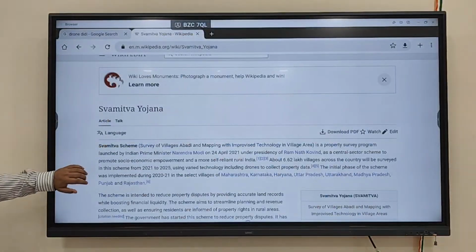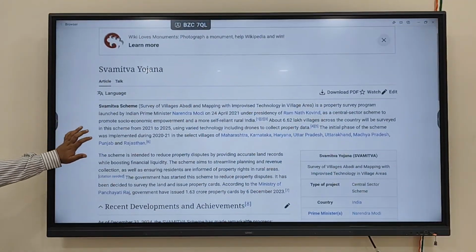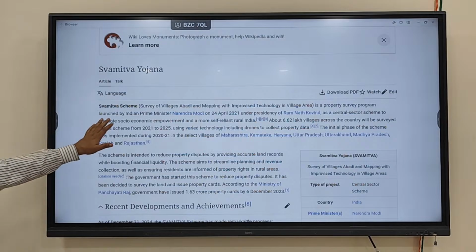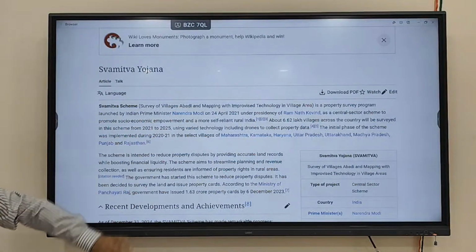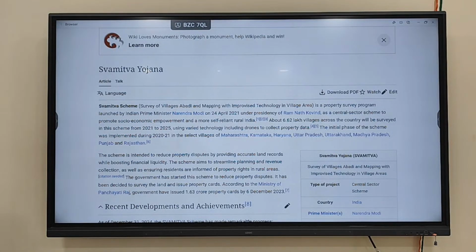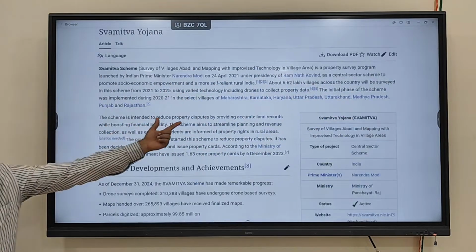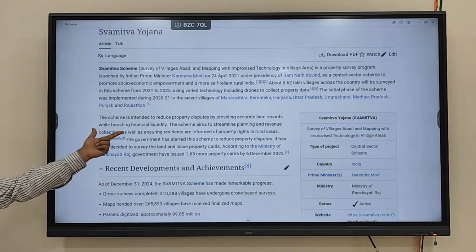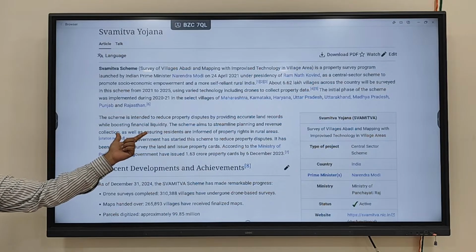This scheme, the Swamitwa scheme, is a property survey program. Launched by whom? Launched by the Prime Minister. The scheme is intended to reduce property disputes and provide accurate land records.